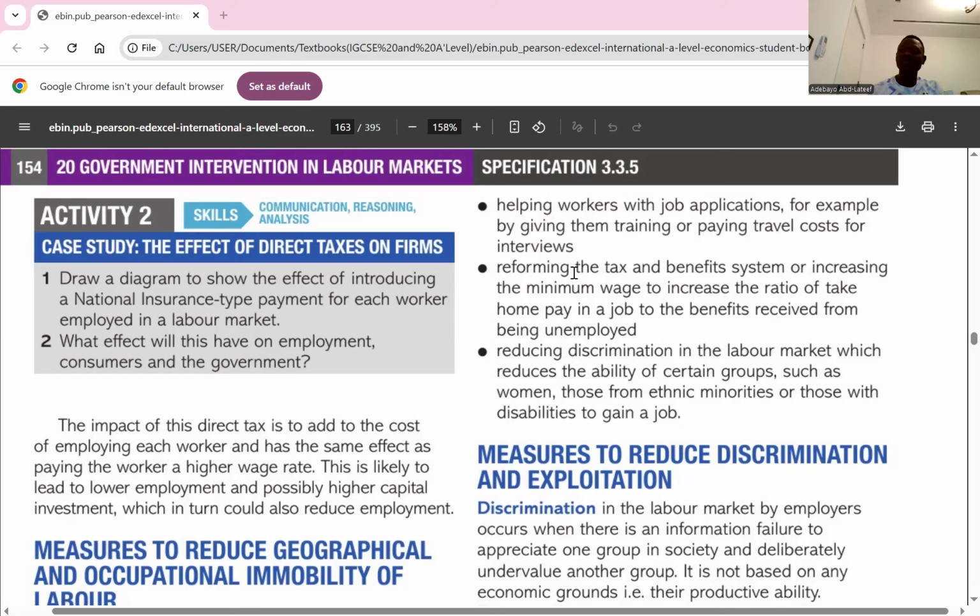So this is the impact on the equilibrium labor market. I think it's clear. Any question about it? No. Good. So in the next class, we'll round up the measures to reduce discrimination and geographical mobility. And that ends chapter 20. Any question? No.